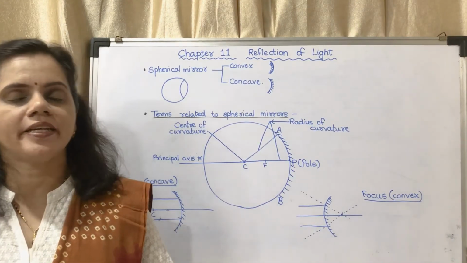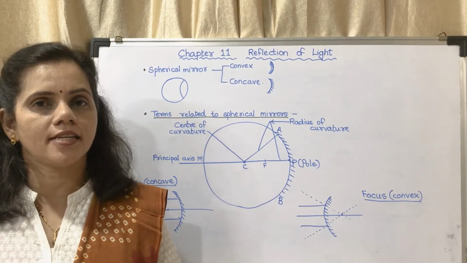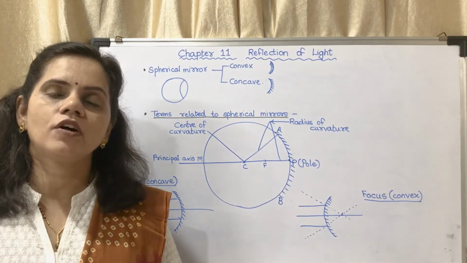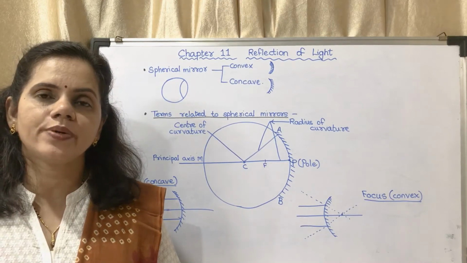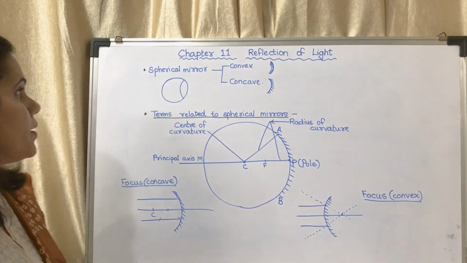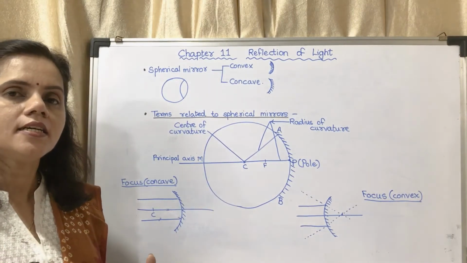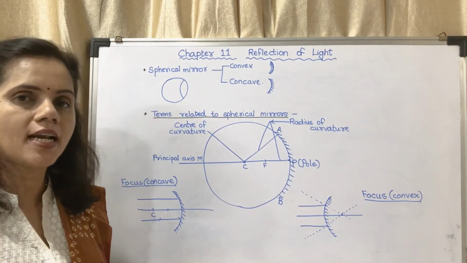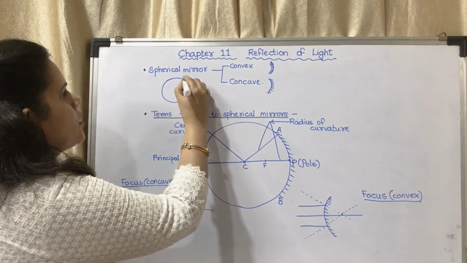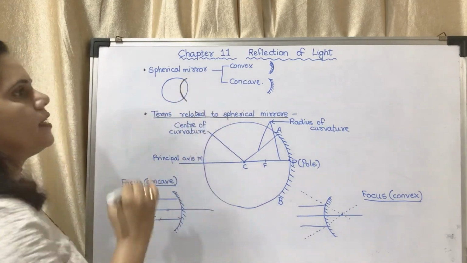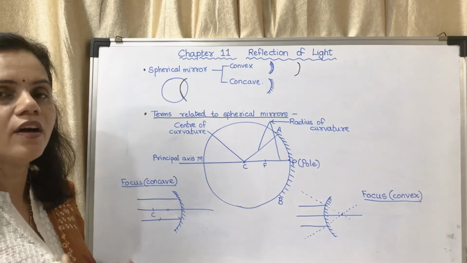Next topic is spherical mirrors. So we studied about plane mirror and the characteristics of images formed by plane mirrors. Now the next is spherical mirror. How is a spherical mirror made actually? Consider a ball, a sphere which is made up of glass. Some part of it is cut. After cutting, this is the part which we have got.